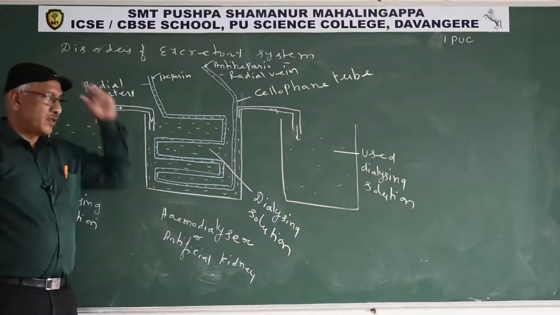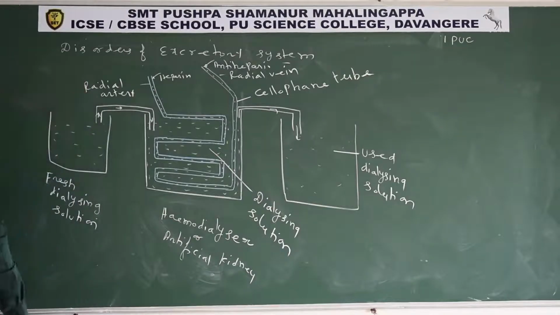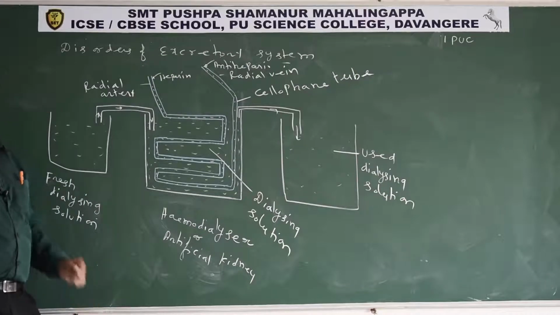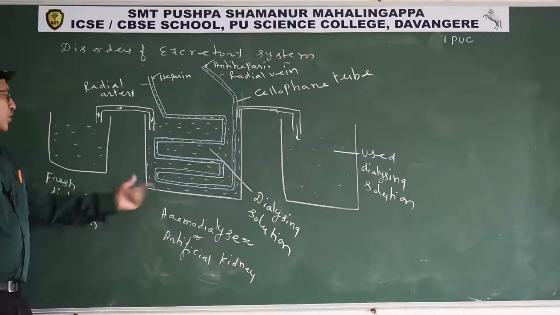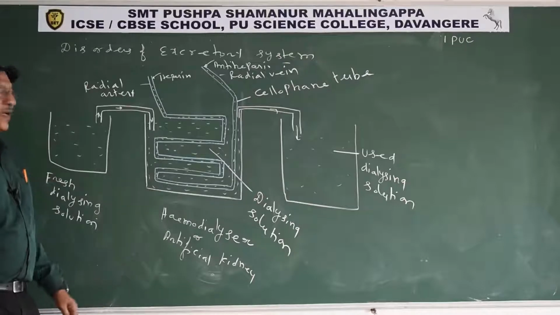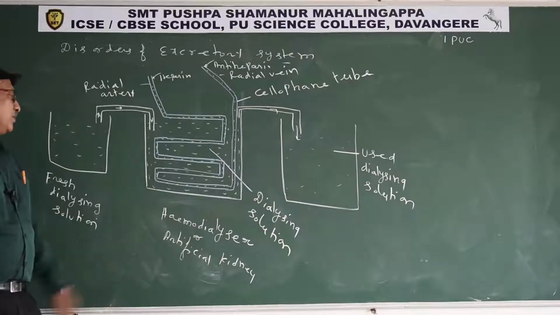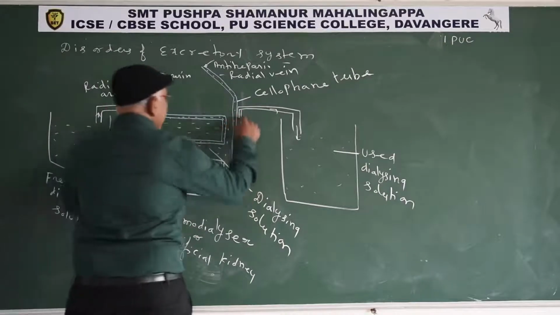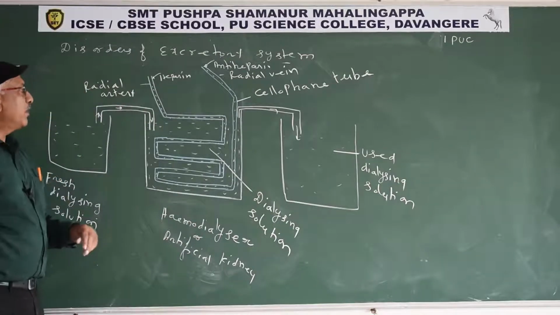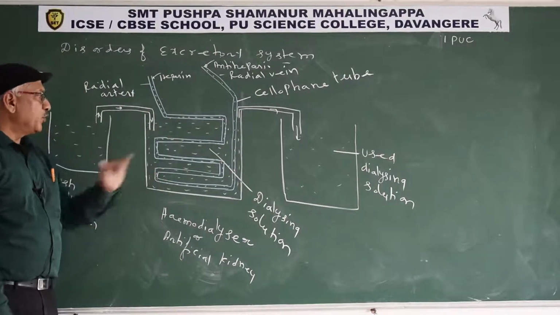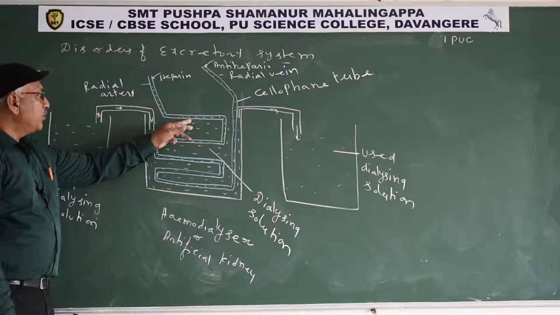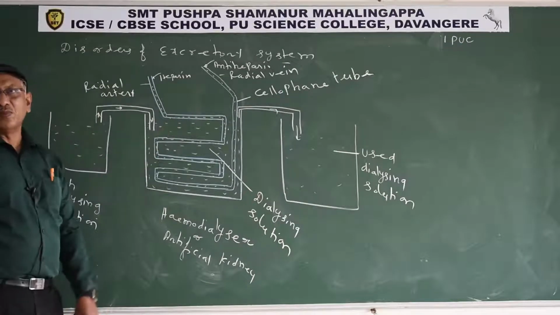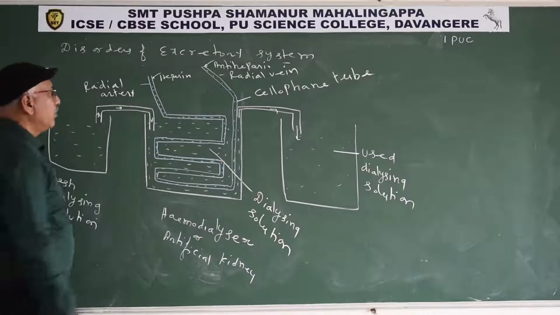Disorders of the excretory system. The first one is uremia. What is uremia? Presence of an excess amount of urea in the blood is known as uremia. The solution is only dialysis. The dialysis is done in a hemodialyzer or artificial kidney. In the artificial kidney, a cellophane tube is present. The cellophane tube is made up of cellulose. It is impermeable to macromolecules and permeable to micromolecules only.